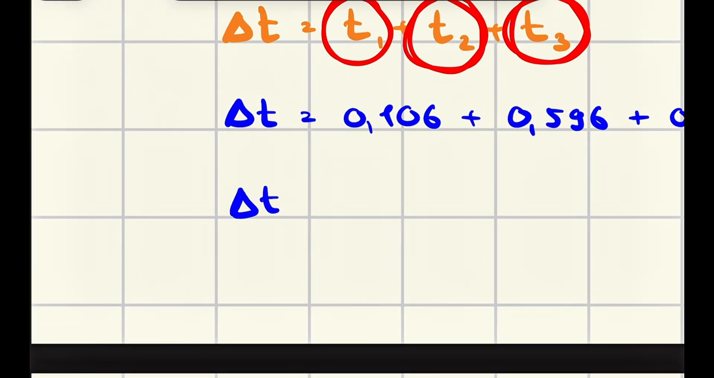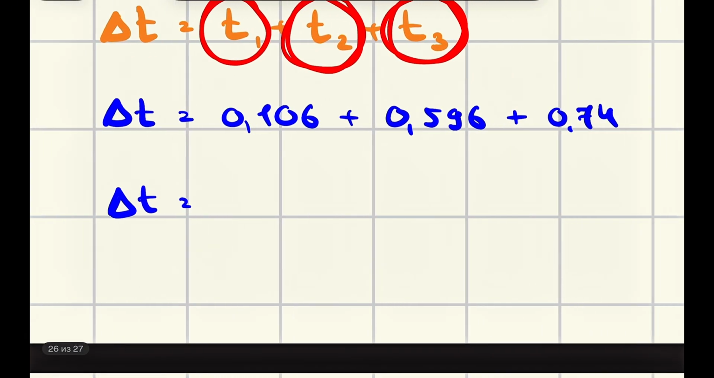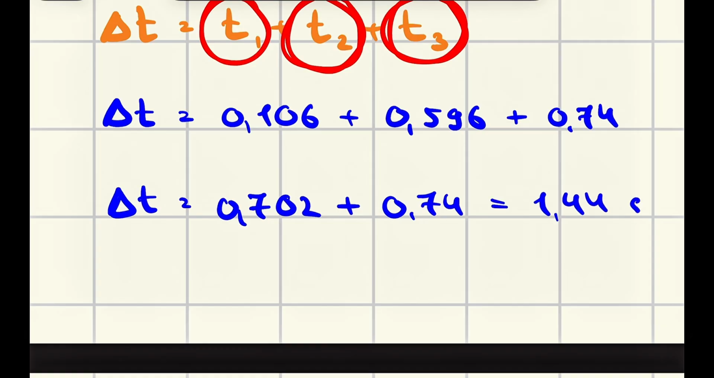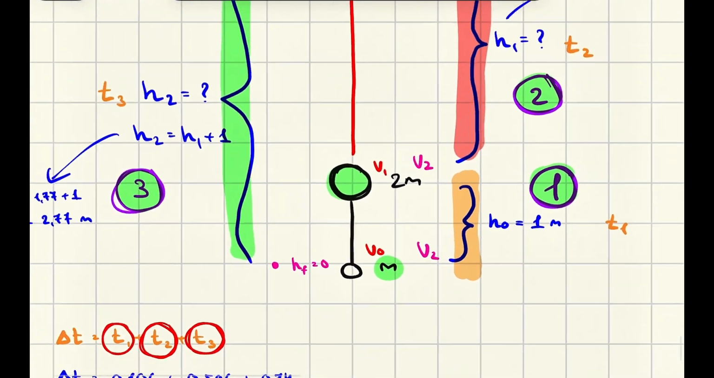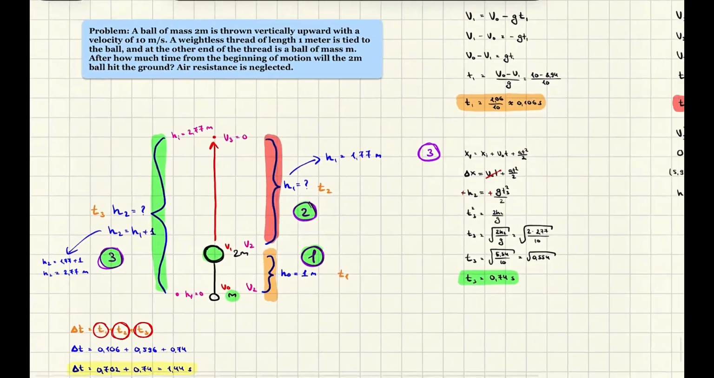So our delta time would be what? This thing would be 0.702, if I'm not mistaken. This would be 0.74, and this has to be 1.44 seconds. Okay, this is the entire time, maybe with yellow, of our 2 meter ball to pass from the very beginning to the very end. I hope that it was understandable to you.